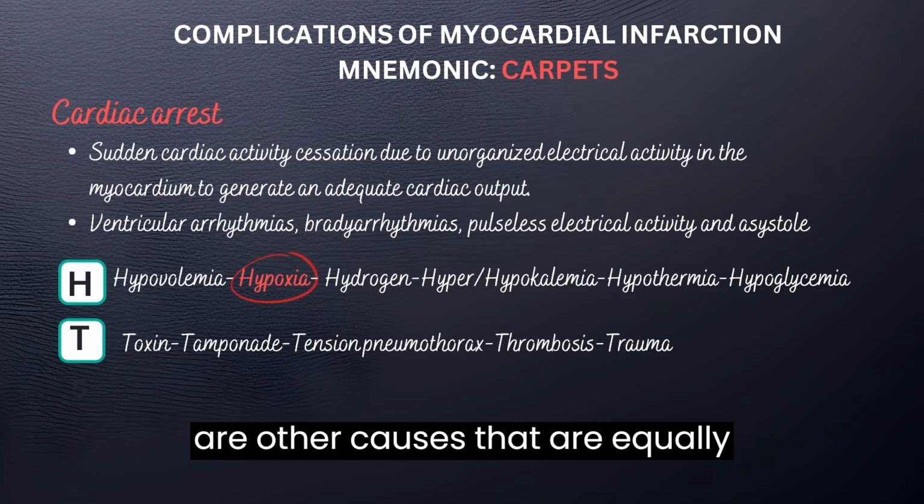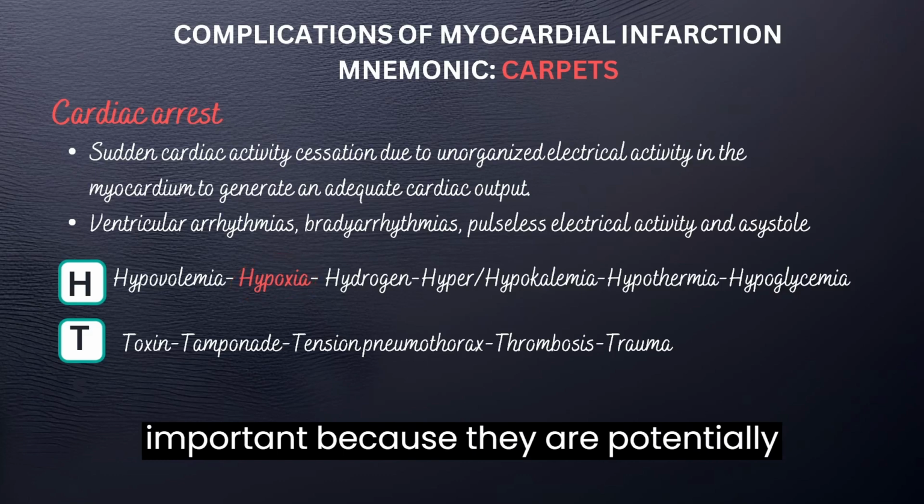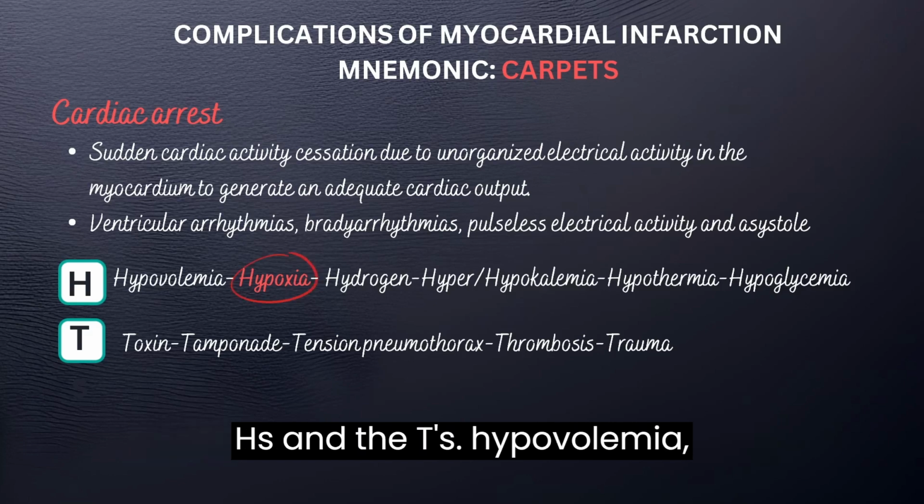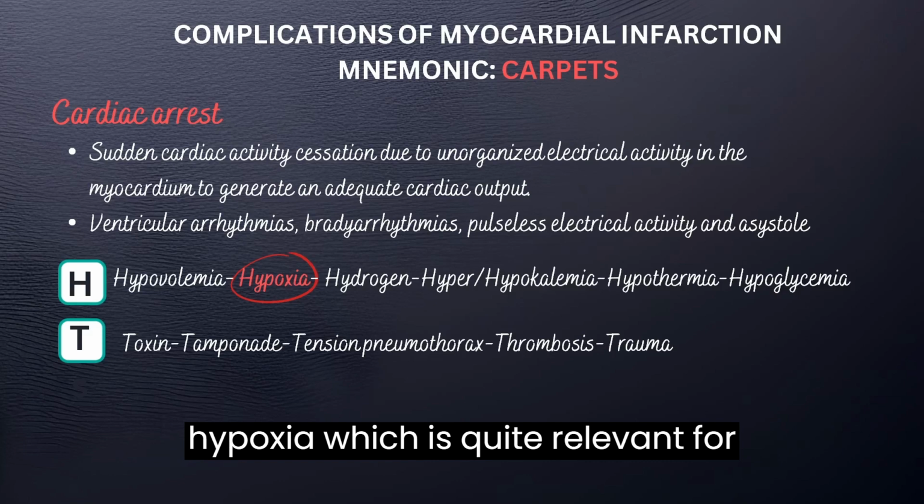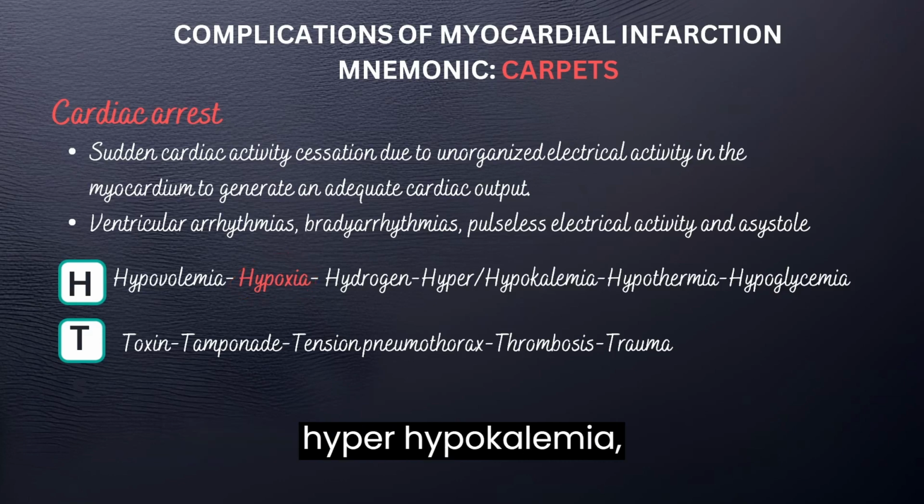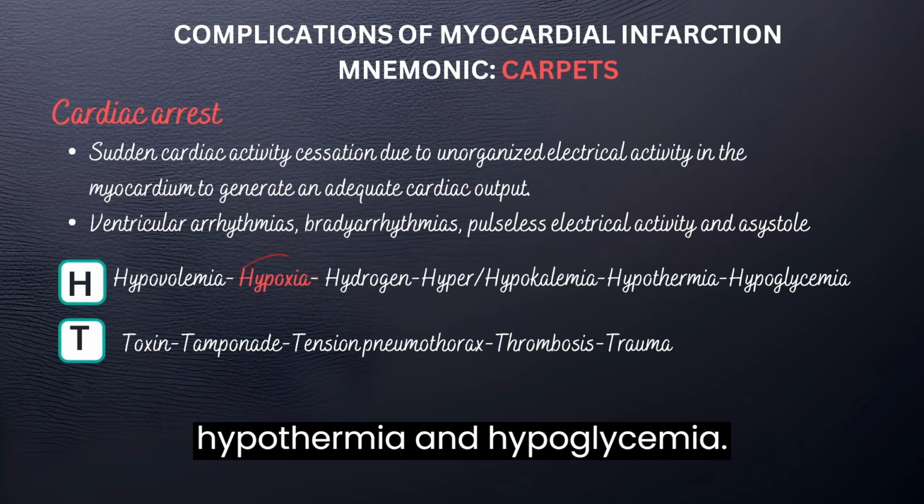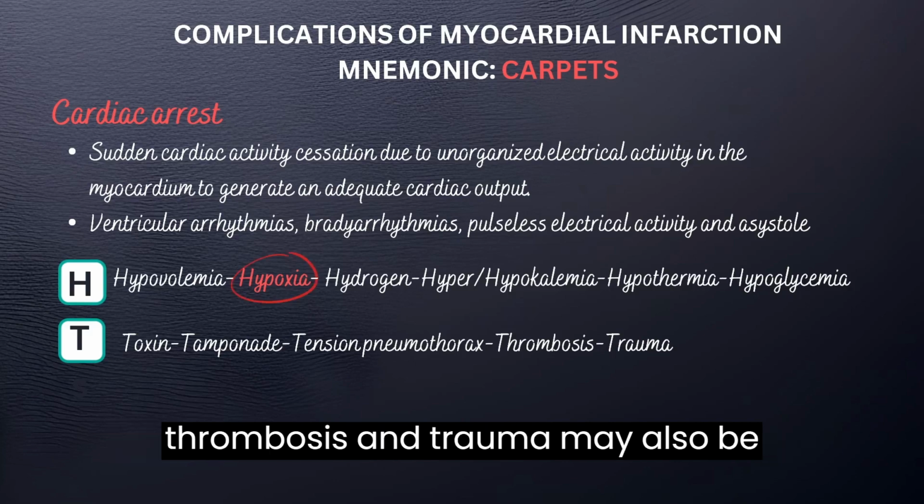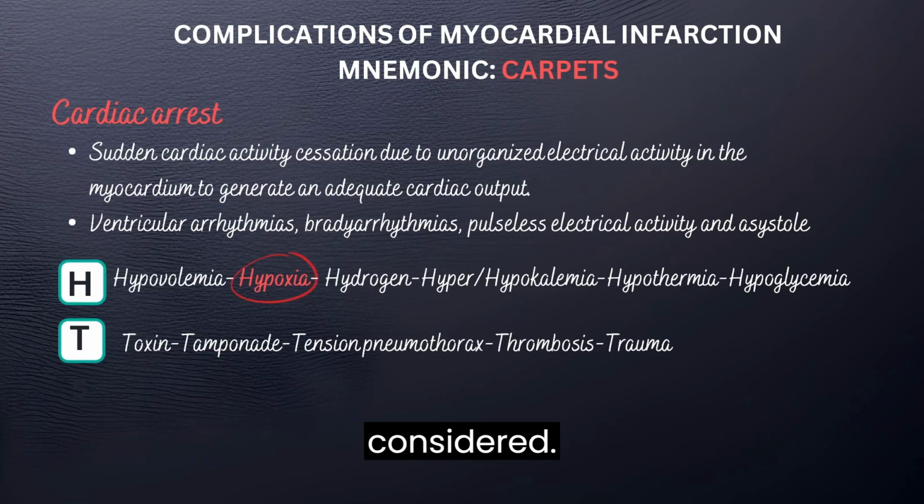There are other causes that are equally important because they are potentially reversible, and here we are looking at the H's and the T's. Hypovolemia, hypoxia, which is quite relevant for myocardial infarction, acidosis, hypokalemia, hypothermia, and hypoglycemia. Toxins, tamponade, tension pneumothorax, thrombosis, and trauma may also be considered.